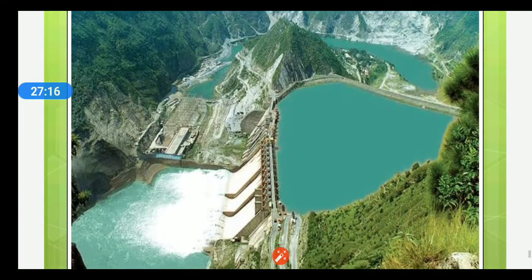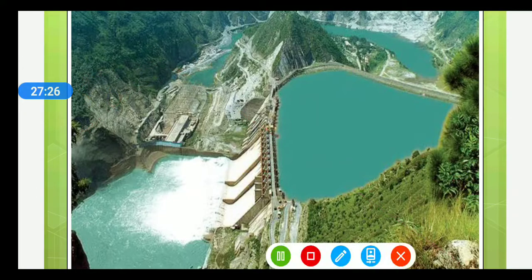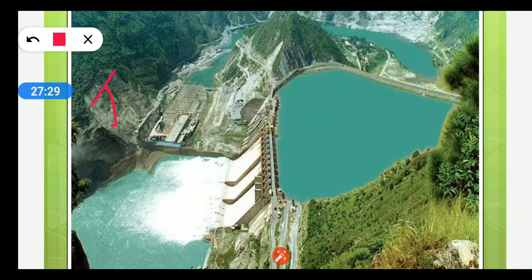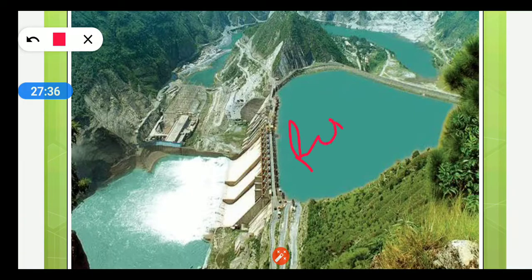See, this is a reservoir. This is a dam, which is known as the Salal Dam, Salal Hydroelectric Power Project, which is located in Jammu and Kashmir. Here you can see, children, this is the water reservoir which we were talking about, which gives the height of storage for water. This is the dam structure. Water will be made to fall from a height to run the blades of the turbine, and the generator will convert this mechanical energy of the turbine blades into electrical energy.